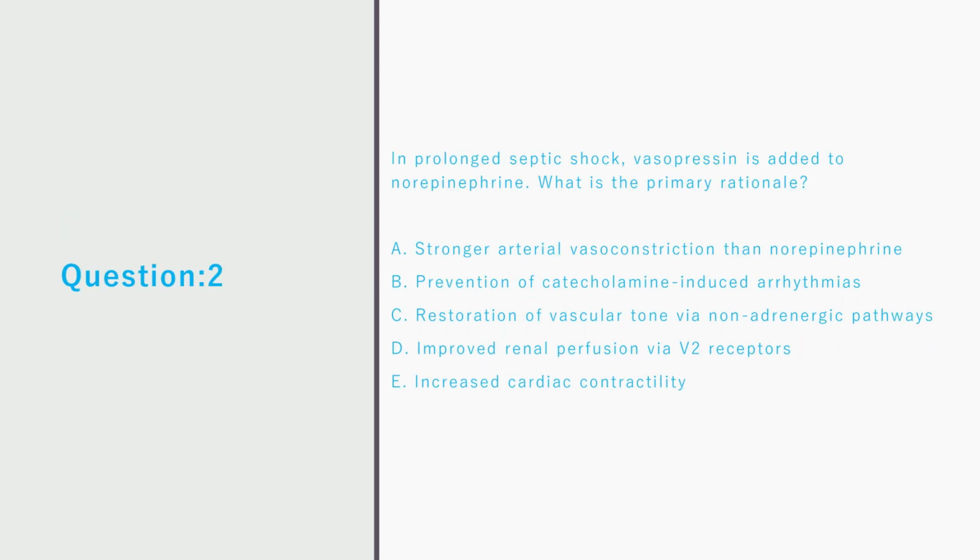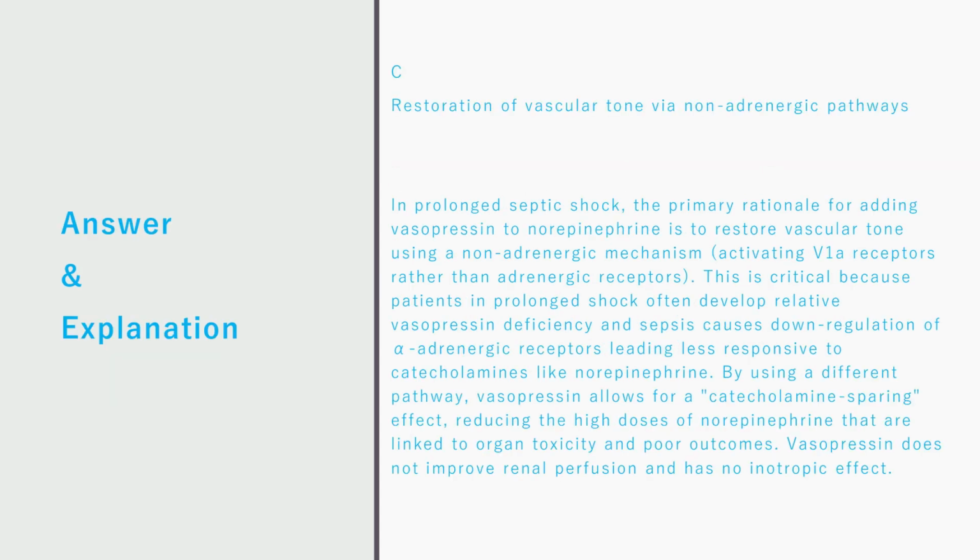Question 2. In prolonged septic shock, vasopressin is added to norepinephrine. What is the primary rationale? A. Stronger arterial vasoconstriction than norepinephrine. B. Prevention of catecholamine-induced arrhythmias. C. Restoration of vascular tone via non-adrenergic pathways. D. Improved renal perfusion via V2 receptors. E. Increased cardiac contractility. Correct answer is C.